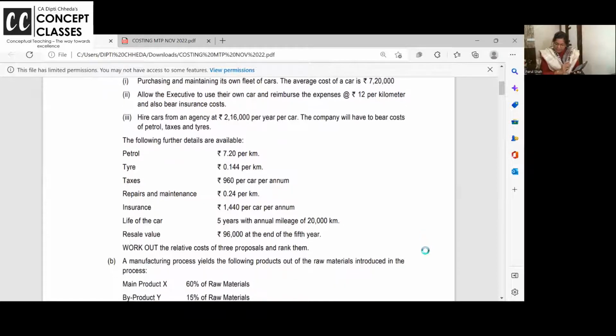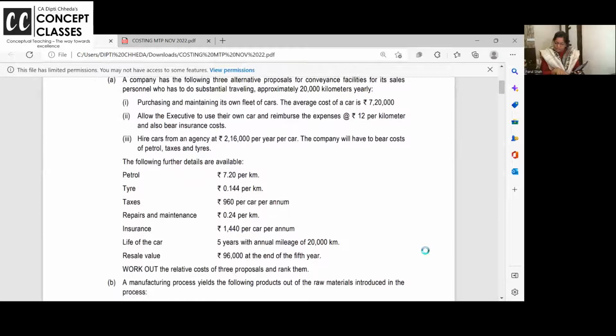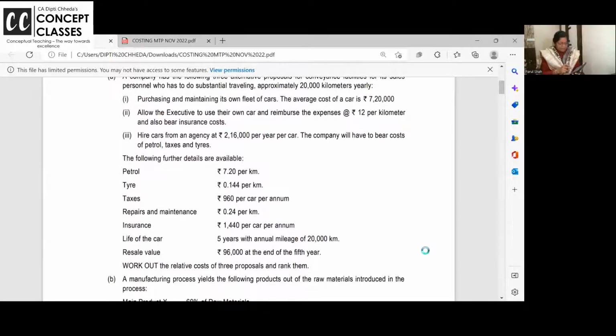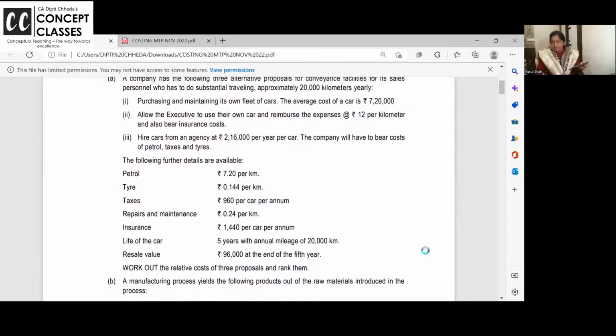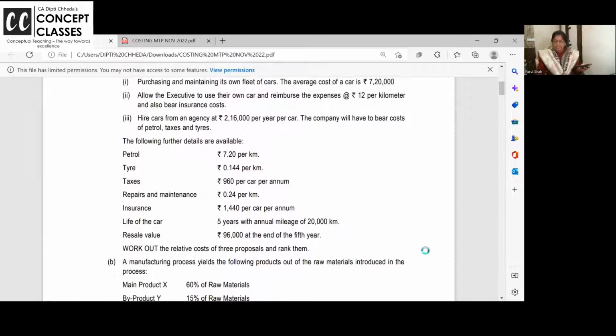And what is the kilometers you are traveling in a year? 20,000 kilometers. So how much are you getting on your calculator? 0 point. I'm not able to write here, but I'll show it in the notebook. 0.048. That is the tax per kilometer.